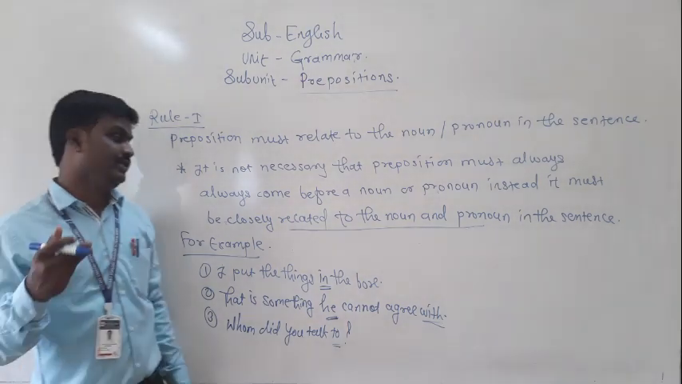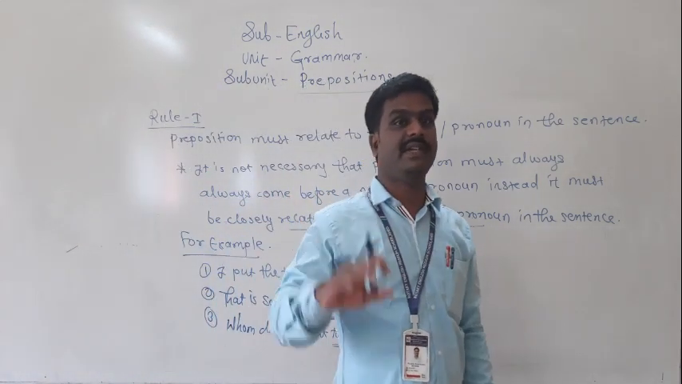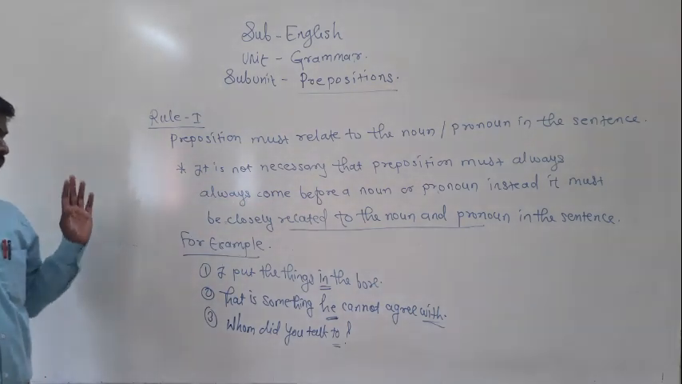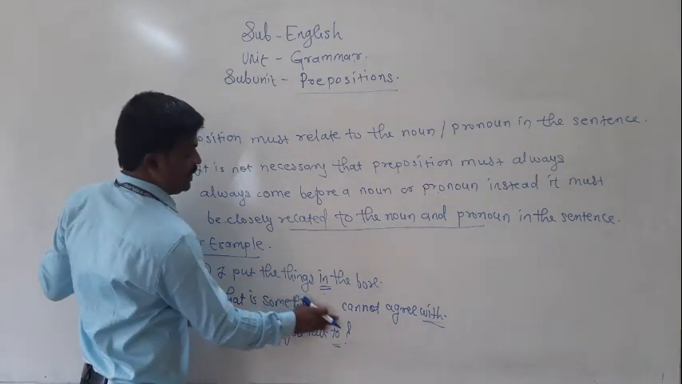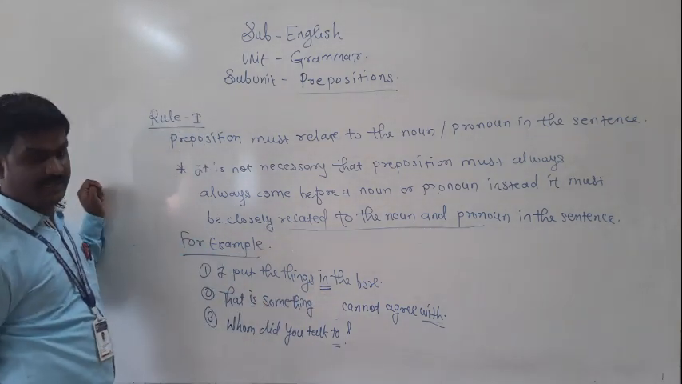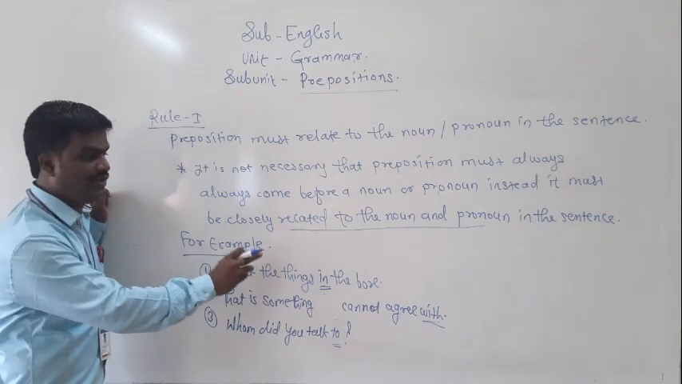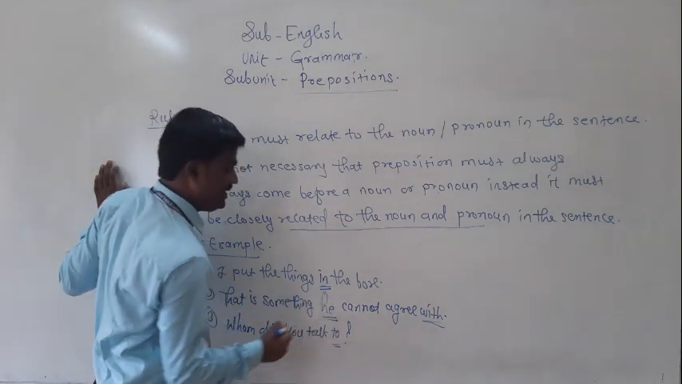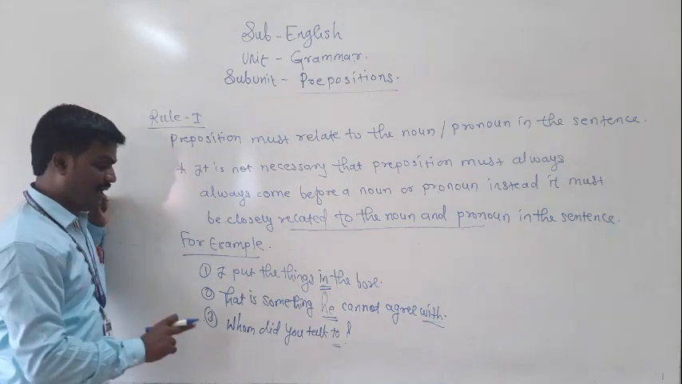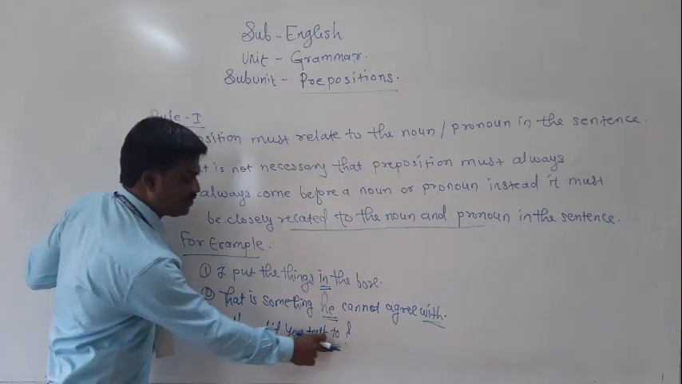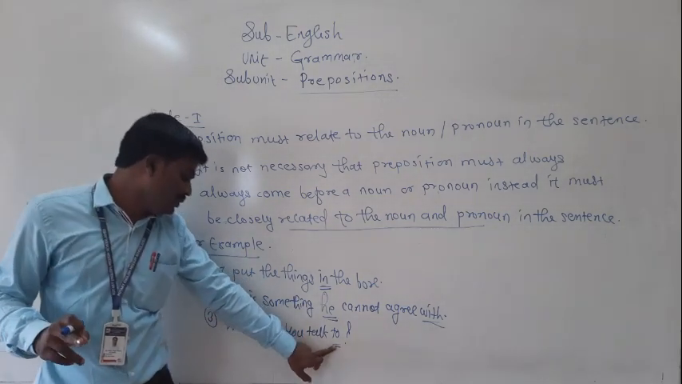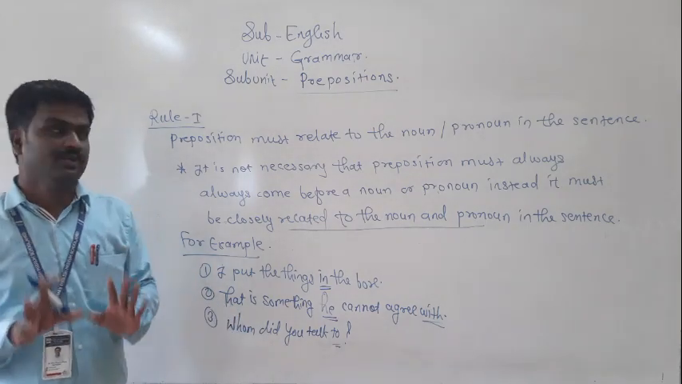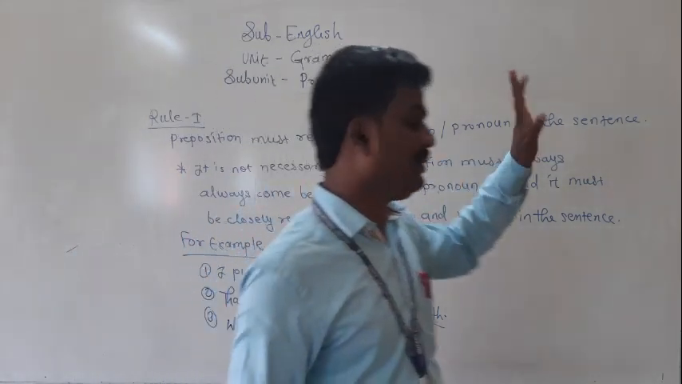Not necessary that it must always come before a noun or pronoun. It is not compulsory, but it must show the relation between noun and pronoun. Suppose no verb is given in "that is something cannot agree with"; you are not getting the proper meaning, because it is not showing the relation between the noun and pronoun. But the word "he" indicates that relation. "He" is a pronoun. See here in this case: whom did you talk to? Here the word "to" is showing the relation with the pronoun "you". Clear? So the preposition must relate the noun and pronoun in the sentence.